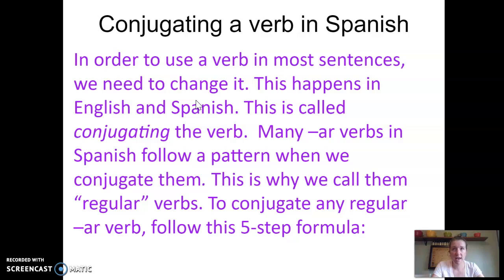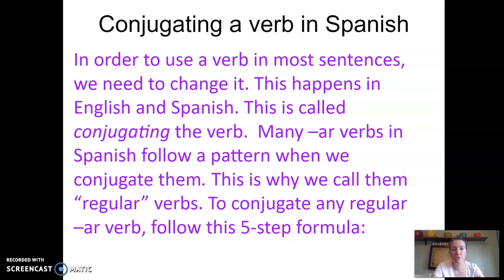It's just that you don't think about it in English because it's your first language, right? So you don't think too much about how to form sentences as far as the grammar. You just kind of know how to do that because it's your first language. But obviously Spanish is something that you're learning, so we have to figure that out more deliberately.